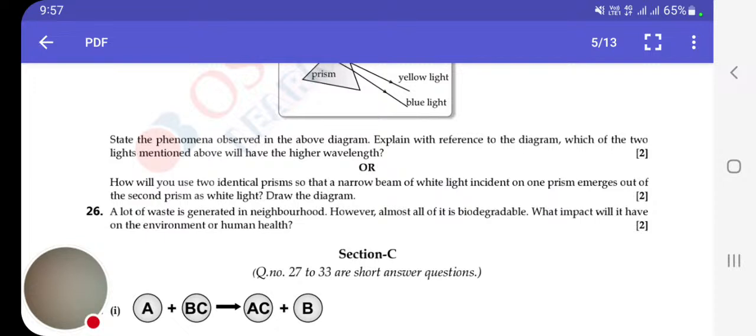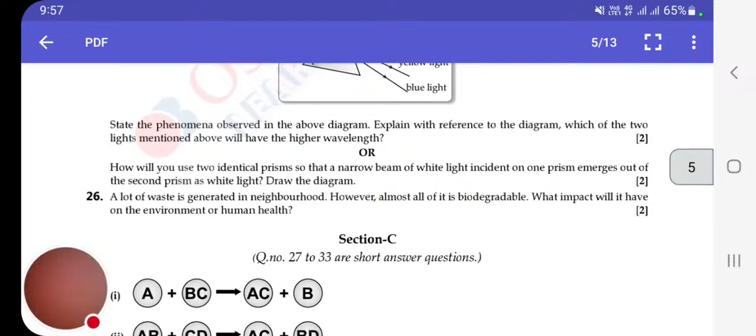While a prism splits the light into 7 colors due to different angles of deflection, the second prism combines the spectrum along a single ray, and the colors again combine to give white light as the emergent light. You have to draw the diagram just the opposite, as given in your NCERT book as well. Then you will get the 1 mark for that diagram.